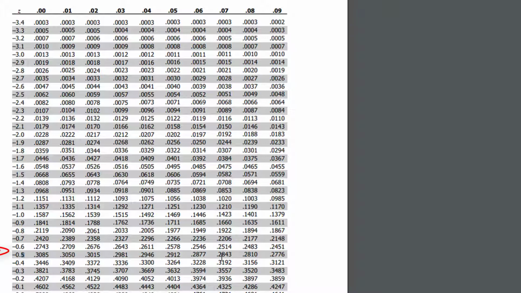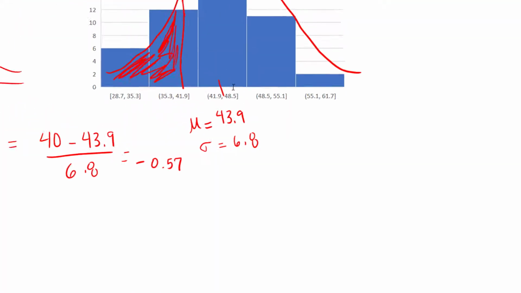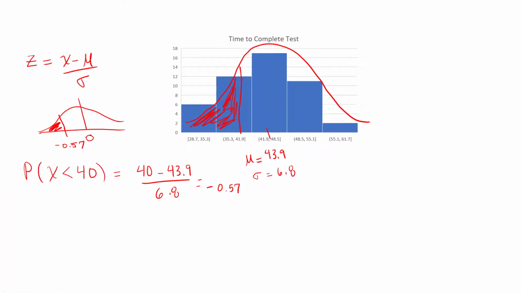And then I go over to the right until I'm under 0.07, right? Because that would be the last decimal place. And so it looks like that value would be 0.2843. So 0.2843 would be this actual area under this curve.